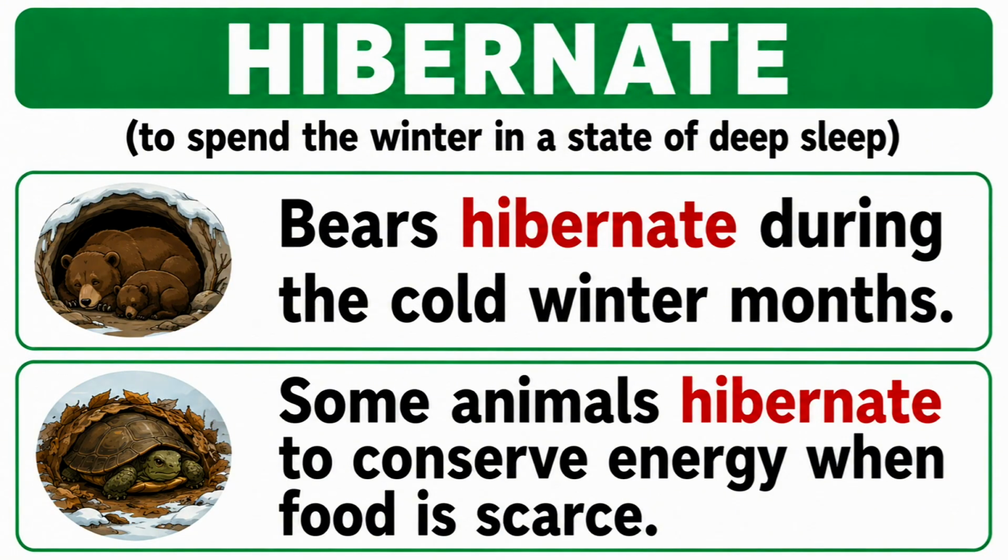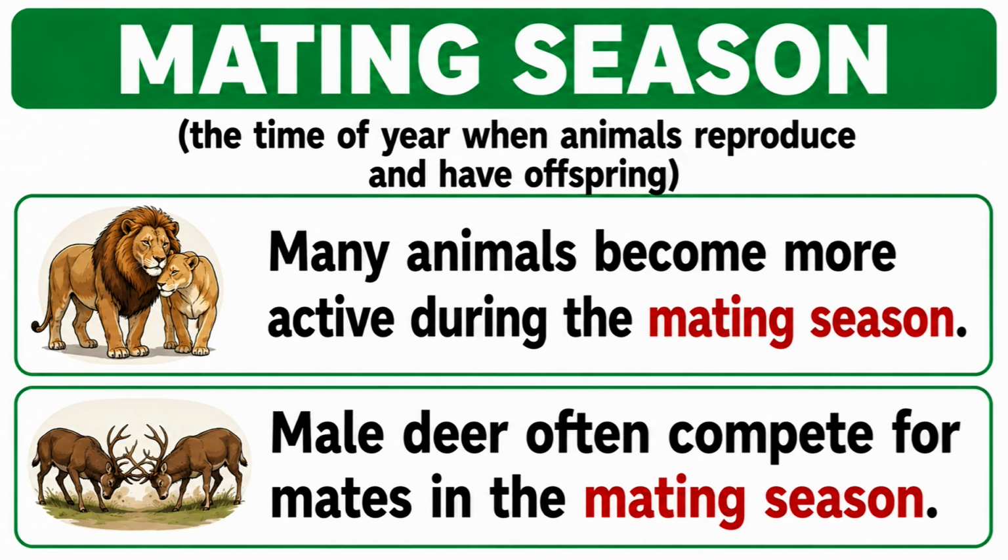Hibernate. To spend the winter in a state of deep sleep. Bears hibernate during the cold winter months. Some animals hibernate to conserve energy when food is scarce. Mating season. The time of year when animals reproduce and have offspring. Many animals become more active during the mating season. Male deer often compete for mates in the mating season.